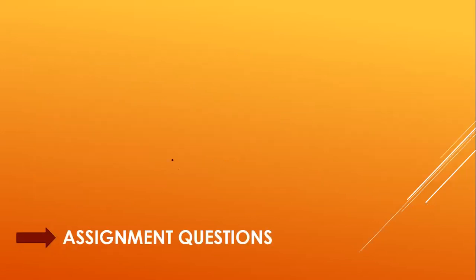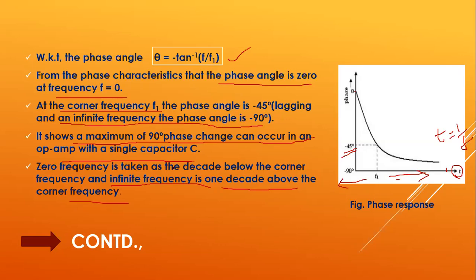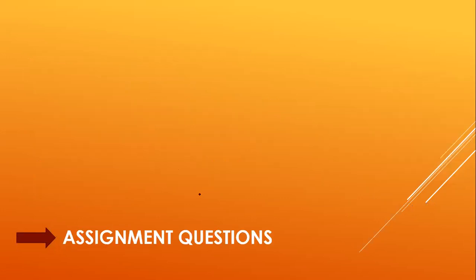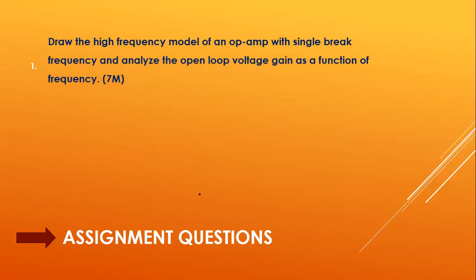So till here we have seen only frequency response and slew rate, that is the AC characteristics of an op-amp. Further, we have to reduce the effect of capacitance on the circuit. That means we have to see the stability of an op-amp. For that, we are going to use frequency compensation techniques. So all these things will be discussed in the next video. And we will now see what assignment questions will be asked from this topic.